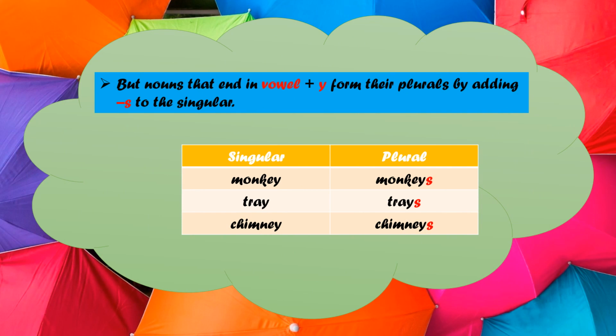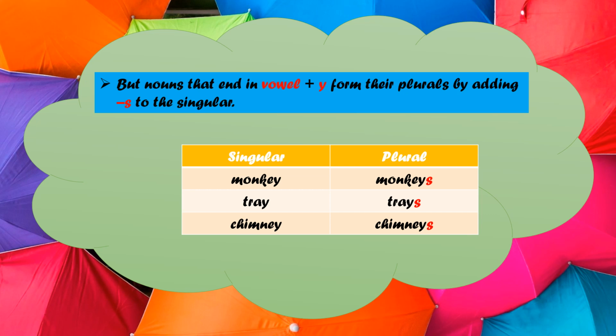But the nouns that end in vowel plus Y form their plurals by adding S to the singular. Yes, if the noun ends in vowel plus Y. Let's see the example. Monkey. See, the last letter is Y and just before Y, the letter E is there and E is a vowel, right?